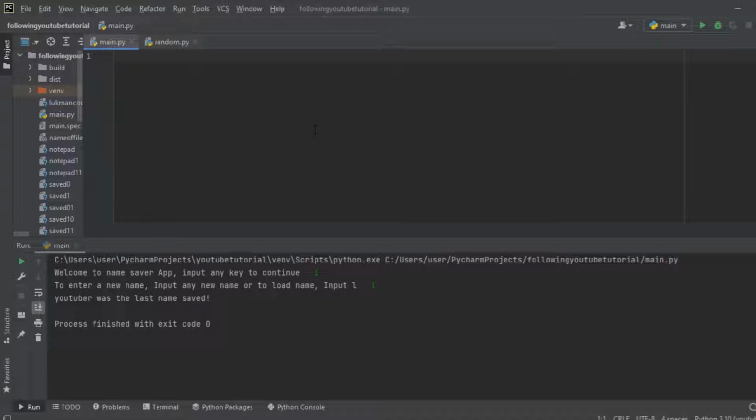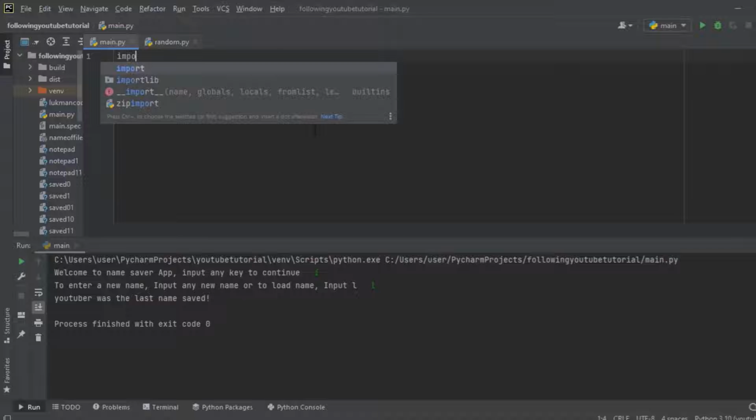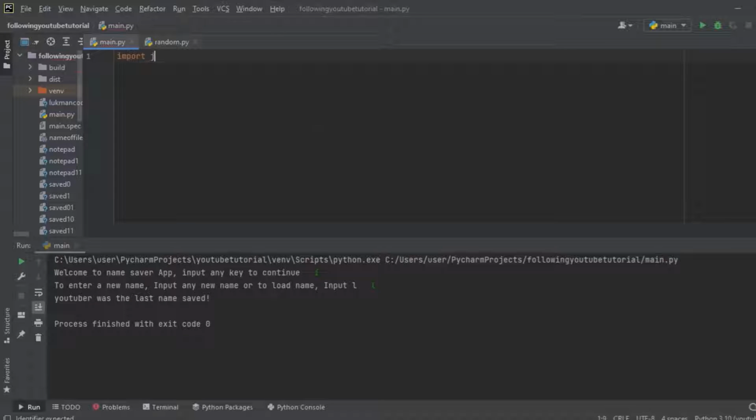First of all, we are going to write import JSON.